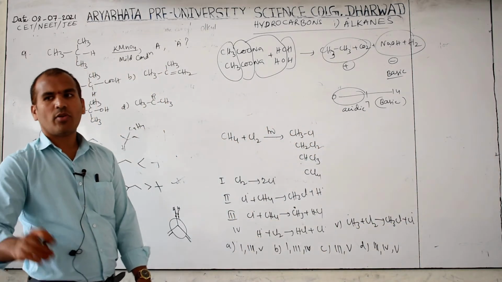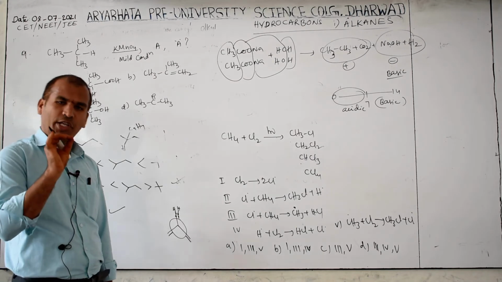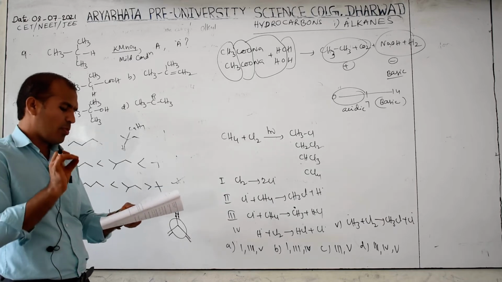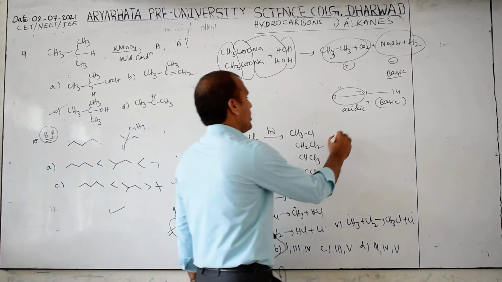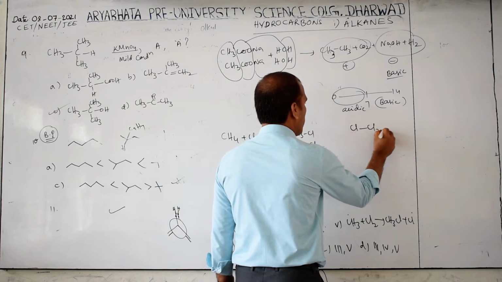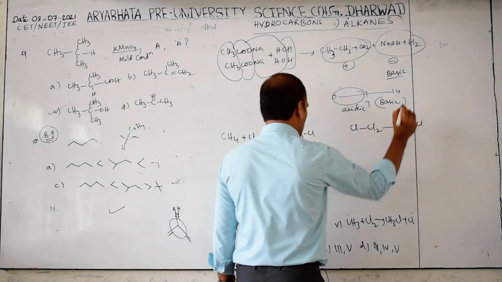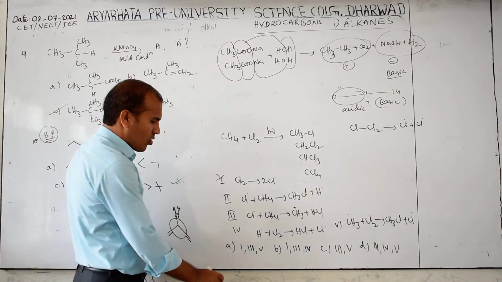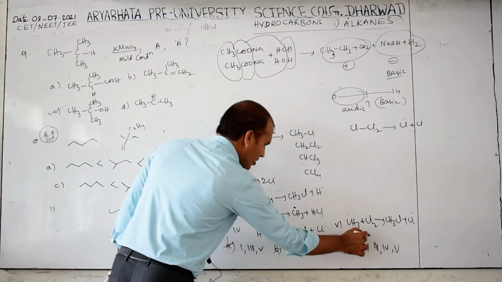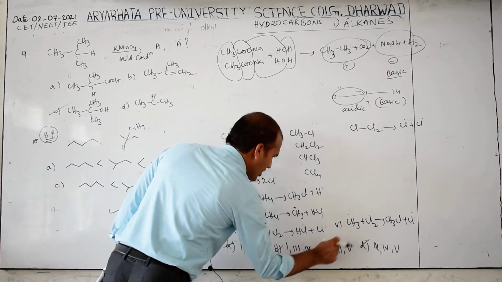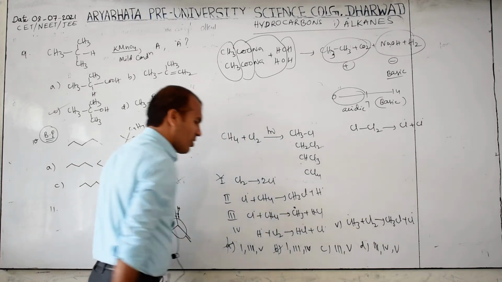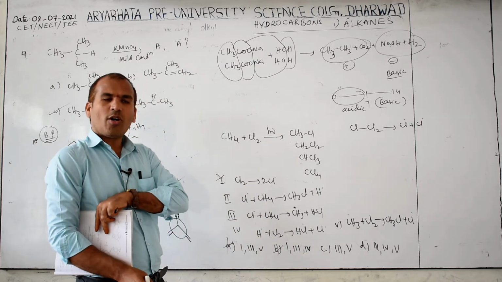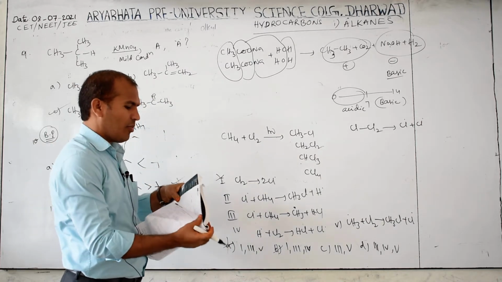Can you answer this according to your notebook? You can just open your notebook. In that, first the initiation step is there, next the propagation step, next the termination step. Now they are asking for propagation. The initiation step is Cl2 breaking down into Cl dot, Cl dot. So the first one is the initiation step, and it is not the answer. So the answer may be C and D, because one is the initiation step. So how to eliminate is very important. Now we have eliminated this.